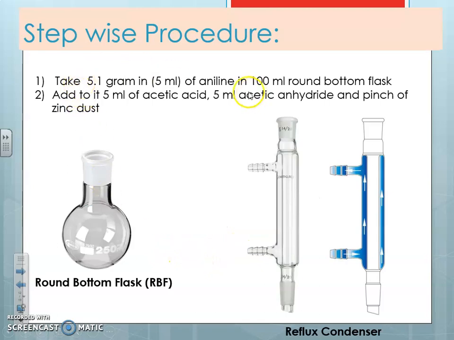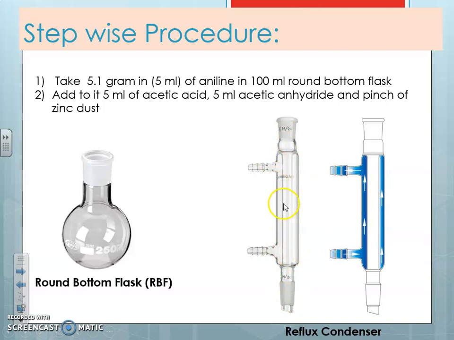The stepwise procedure includes: first we take 5.1 grams, or around 5 ml, of aniline in a 100 ml round bottom flask. This is the round bottom flask that we call RBF. In this we take at least 5 ml of aniline, and to this we add 5 ml of acetic acid, 5 ml of acetic anhydride, and a pinch of zinc dust. We make the reagent ready in the RBF, and this RBF we attach to the condenser. Okay, this is the condenser.